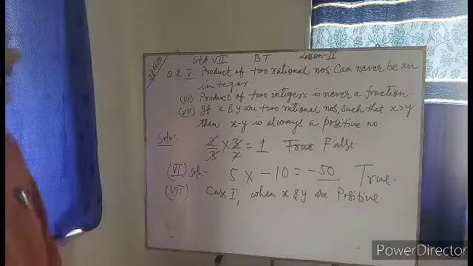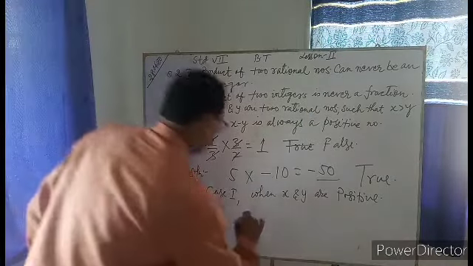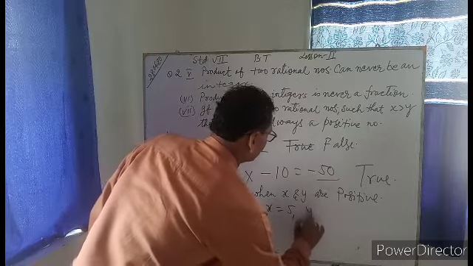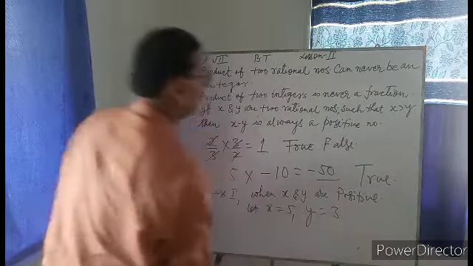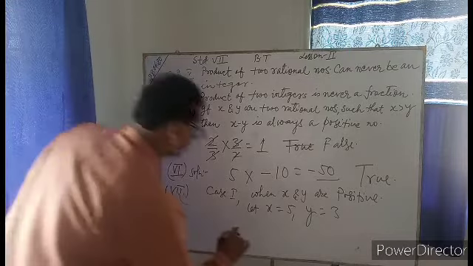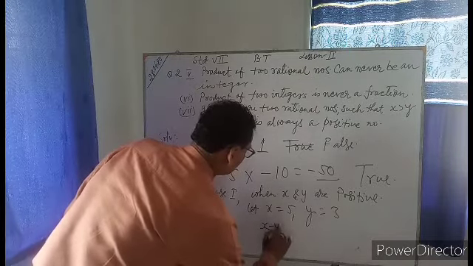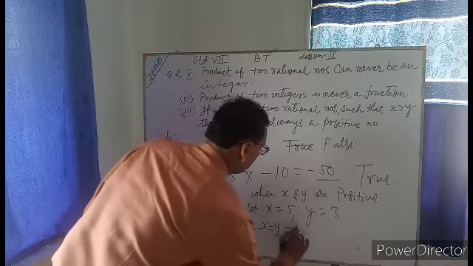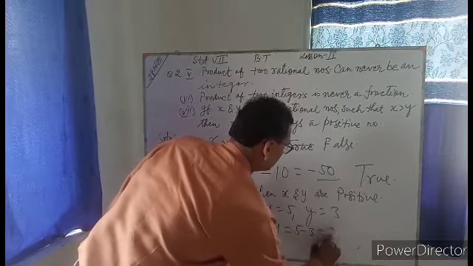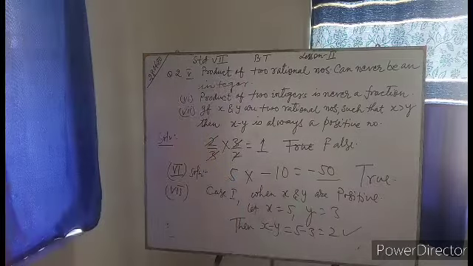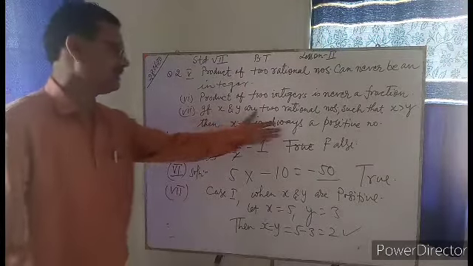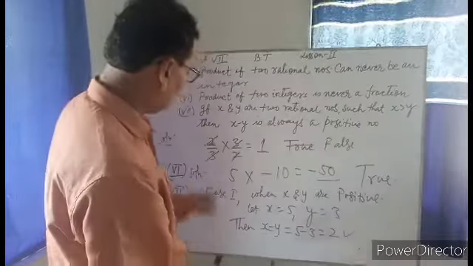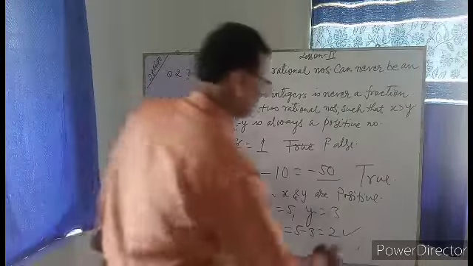Let x is equal to 5 and y is equal to 3. Then x minus y is equal to 5 minus 3 is equal to 2. It is positive, as per the statement. So for this case 1, it is true.